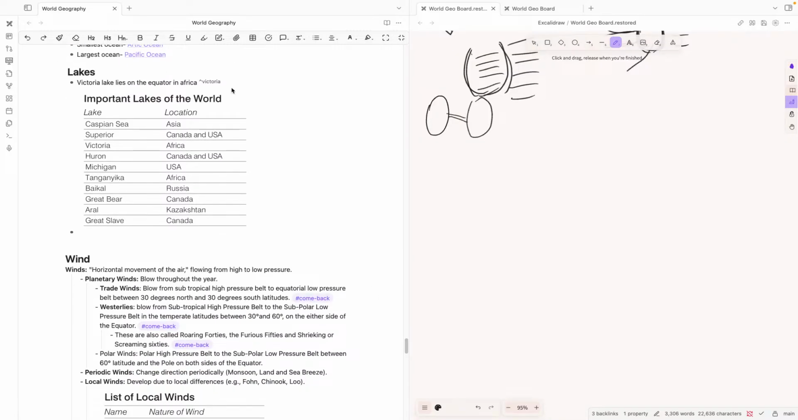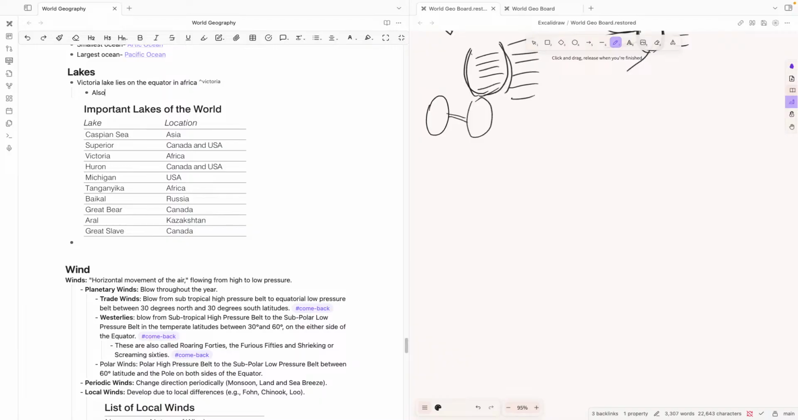Lakes. We saw that Lake Victoria is in Africa. It is also the originating point of the River Nile, which is a very important fact. The River Nile is the longest river in the world, hence it is an important fact.